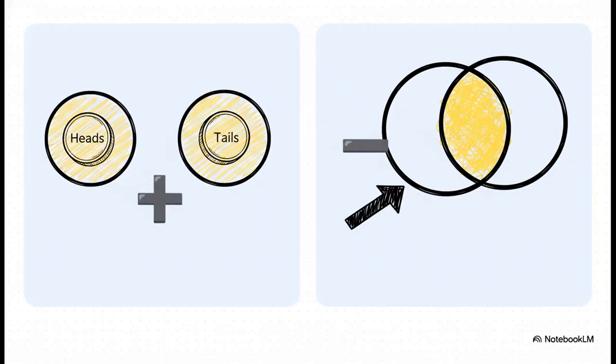And this is where that mutually exclusive idea from the last rule becomes super important. On the left, you've got events that can't happen at the same time. Simple. You just add them up.